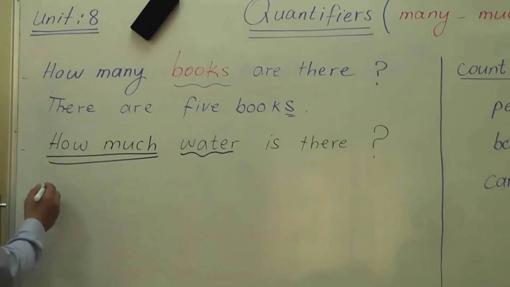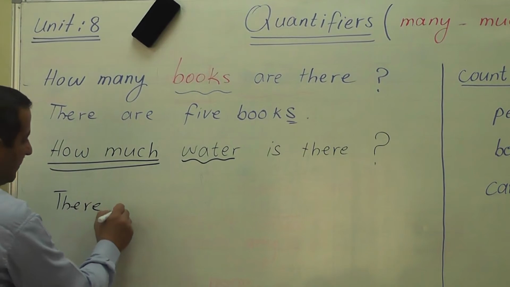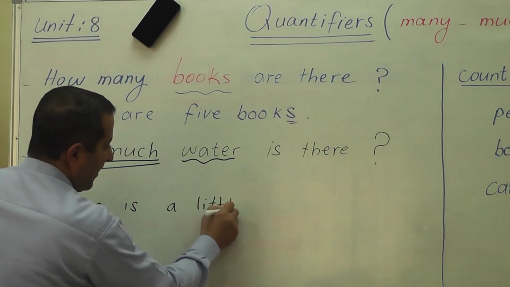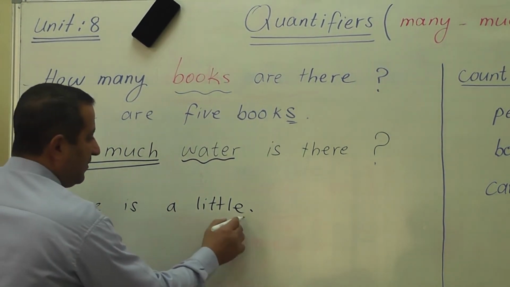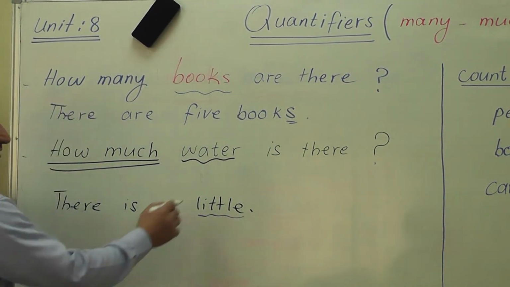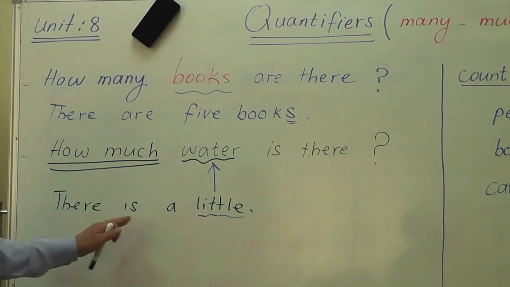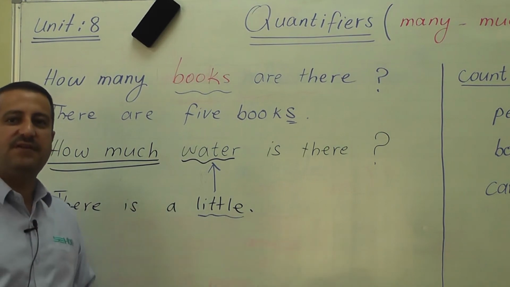Answer is there is a little. There is a little. As I explained before, we use the word a little with non-count nouns, because water is uncountable, so we say there is a little. A little indicates a small quantity of something that is uncountable.